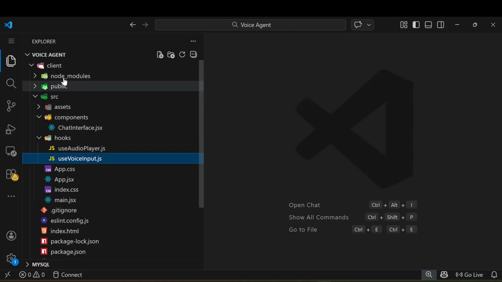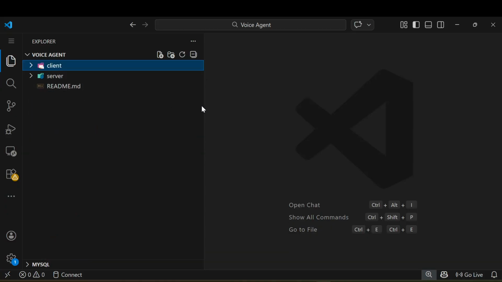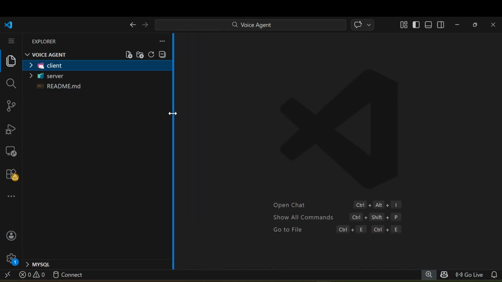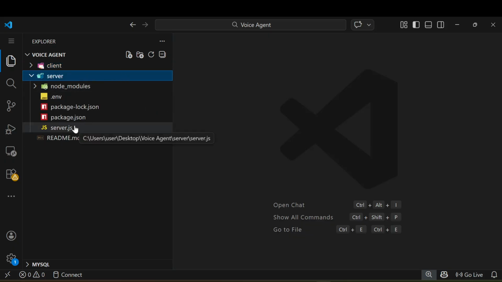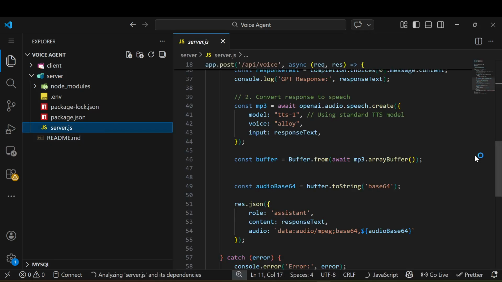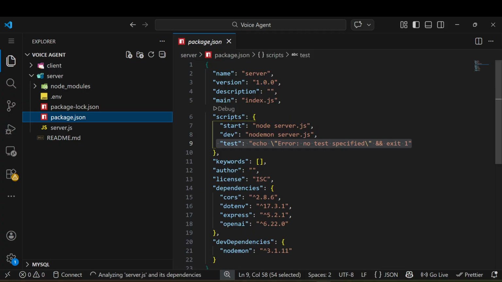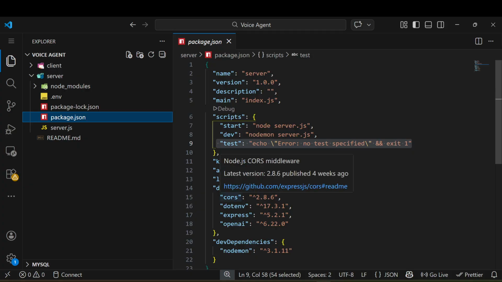You can see there are two folders, one is the client, one is the server. So let me quickly discuss the logical thing, simple. Let me also explain all those packages. You can see here I have installed some packages, such as cors. Why do we need cors? We need to protect our API, or you can say we can give access to our API so that only specific origins can access it. Using cors it will secure our API, not the application.